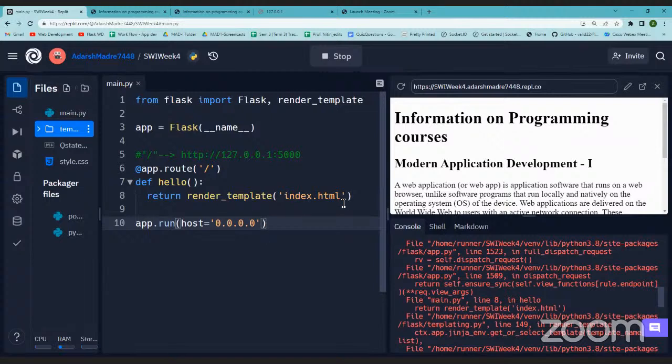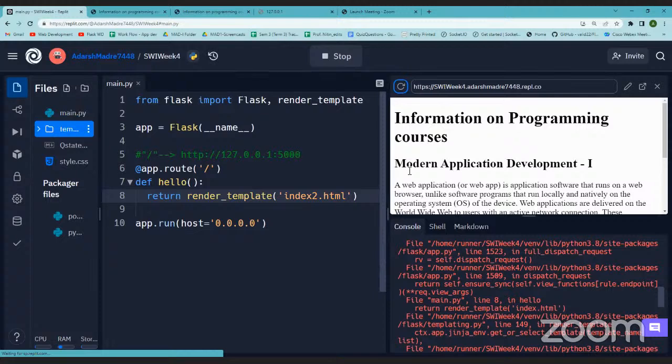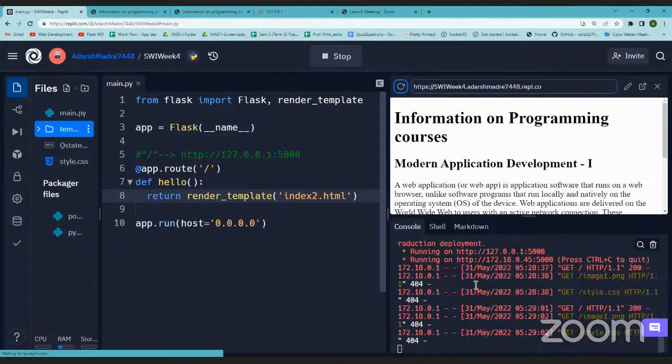So, for example, let me make an intentional error here. If I'm trying to search index2 and reload this, let me stop and rerun.